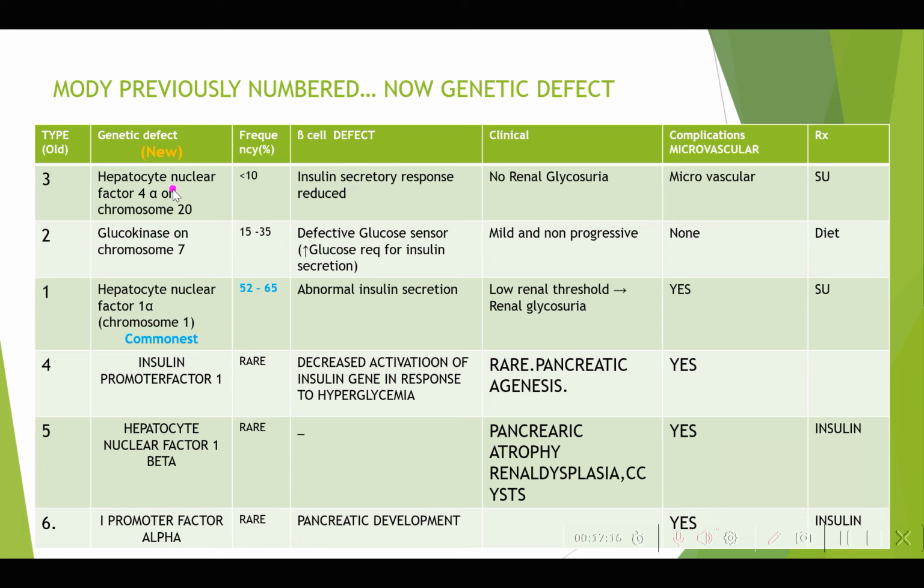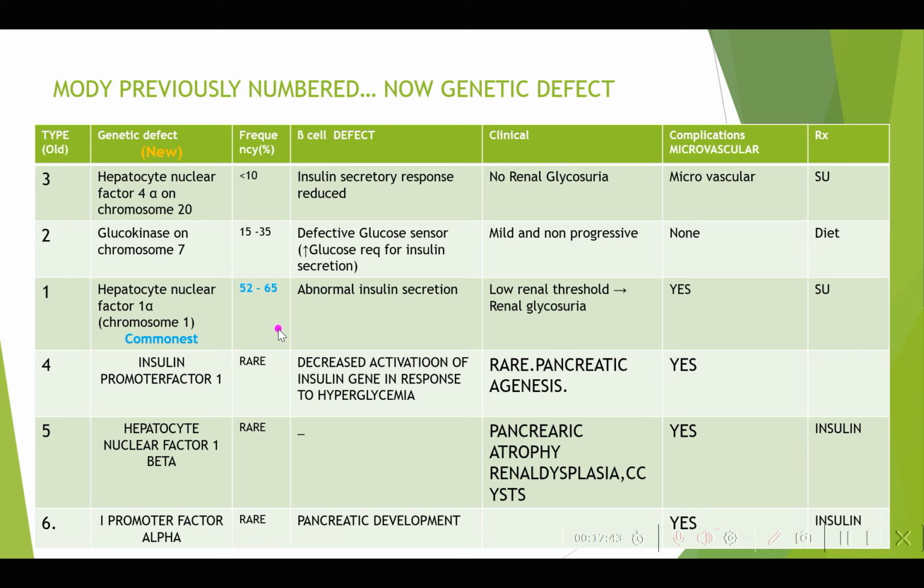So the old type 3, the new one is hepatocyte nuclear factor 4 alpha, which is on chromosome 20. Its frequency is less than 10. So three things to remember: 1, 2, 3 are the most common, of which 1 is the most common, the old denomination. So the commonest one is hepatocyte nuclear factor 1 alpha on chromosome 1. That is present in more than 50%, 52 to 65.